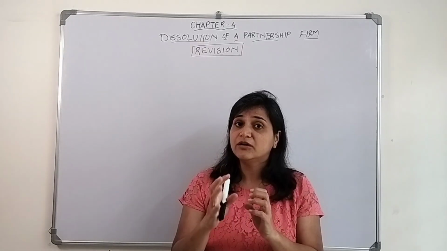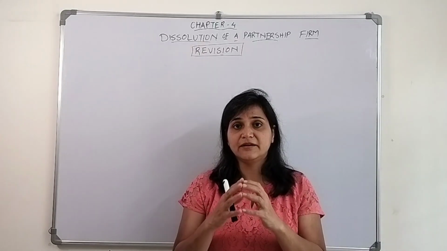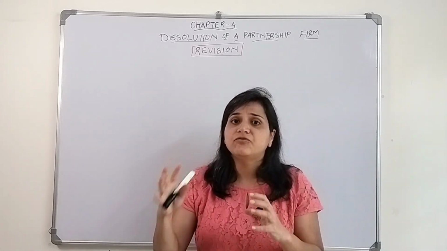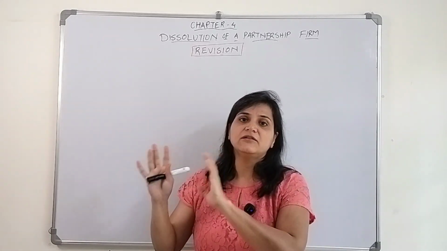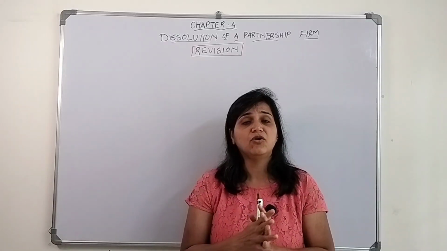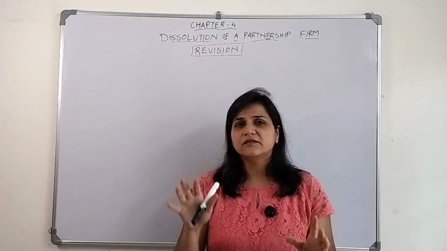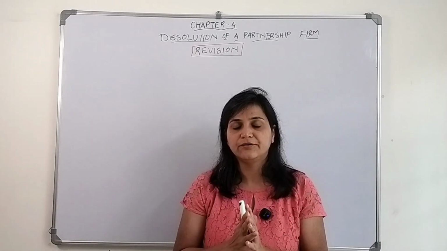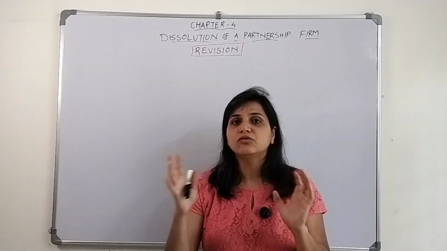And next thing, if the firm's liabilities are there, firm's assets are there, the firm's assets will be used to pay off the firm's liabilities first, and then the firm's assets will be distributed among the partners. Okay, now this is all the theoretical. You got to know why and how to do it, right? Now, how to close the books.